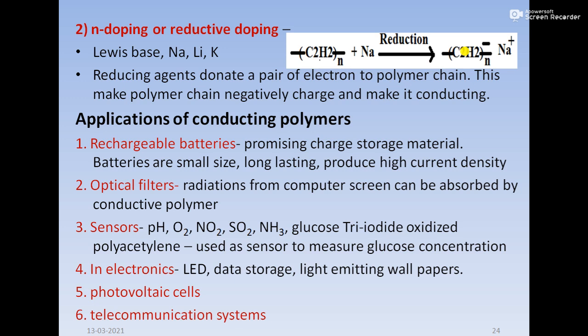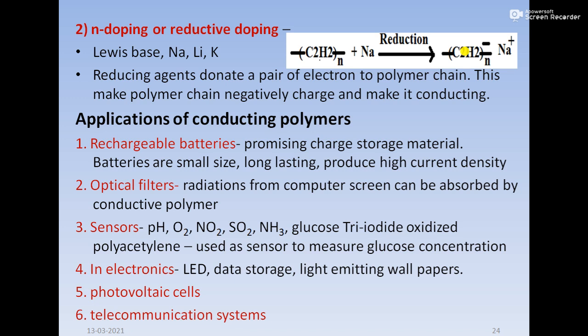Then applications of conducting polymer. So first is rechargeable batteries. That is a promising charge storage material. Batteries are small size, long lasting, and produce high current density. So you can see the wires which are present in the battery have polymer like material, so that is conducting polymer. Second, optical filters, that is, radiation from computer screens can be absorbed by the conducting polymer.